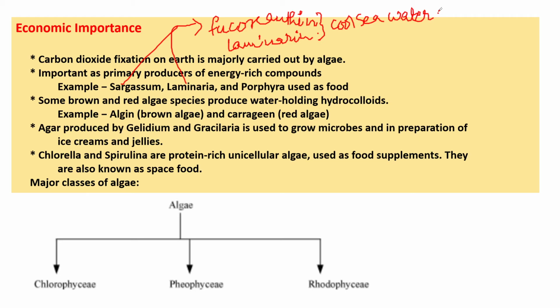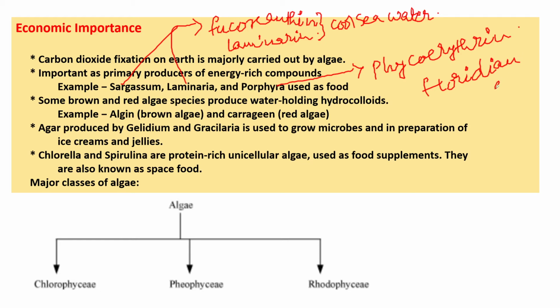So next one is Porphyra. It is a red algae, which has chlorophyll A and D and phycoerythrin. The food storage is in the form of Floridian starch.